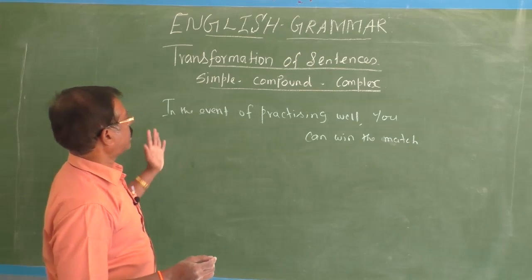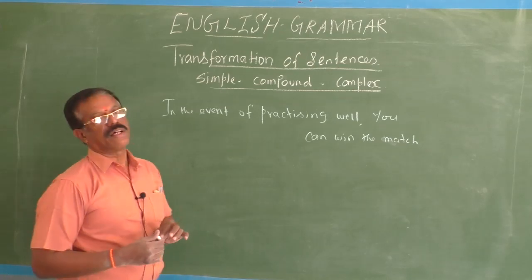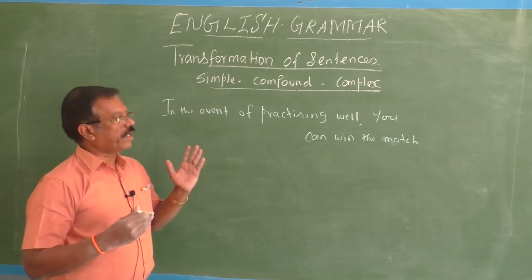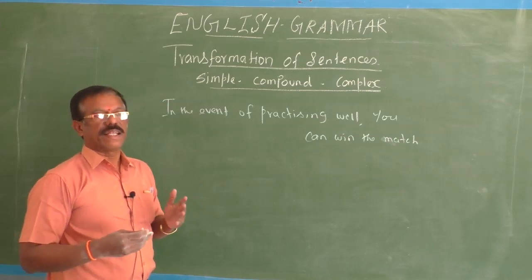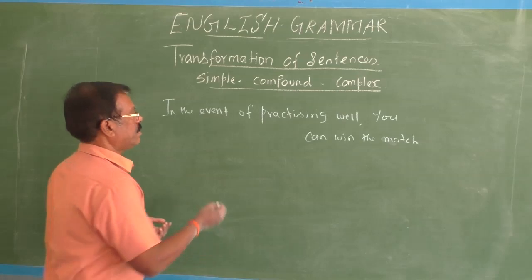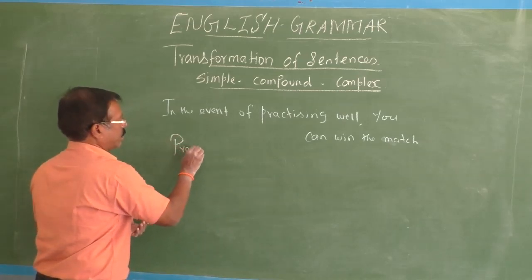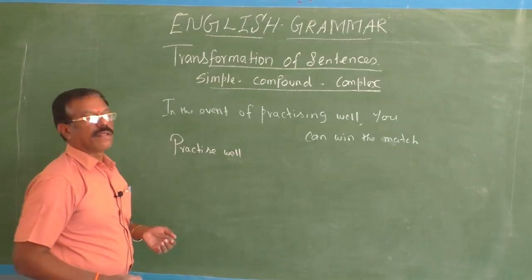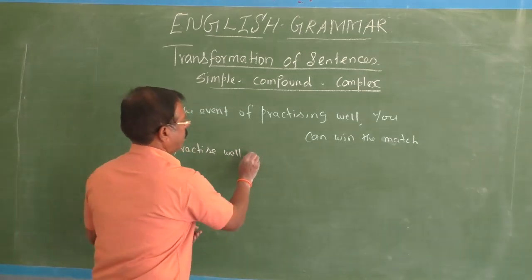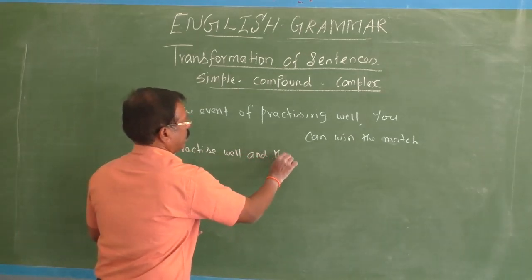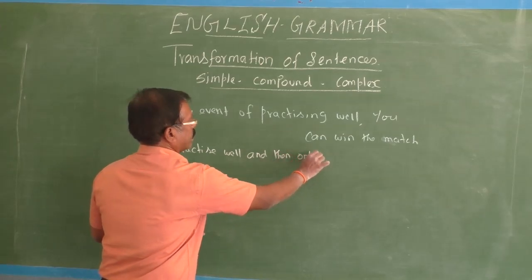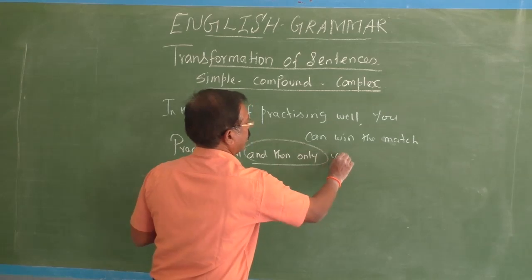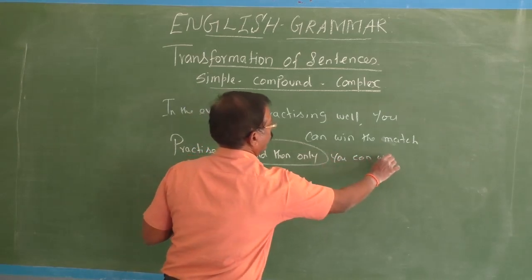Here, most of these sentences which begin with in the event of, the subject is understood. So you can start the sentence just like an imperative sentence.